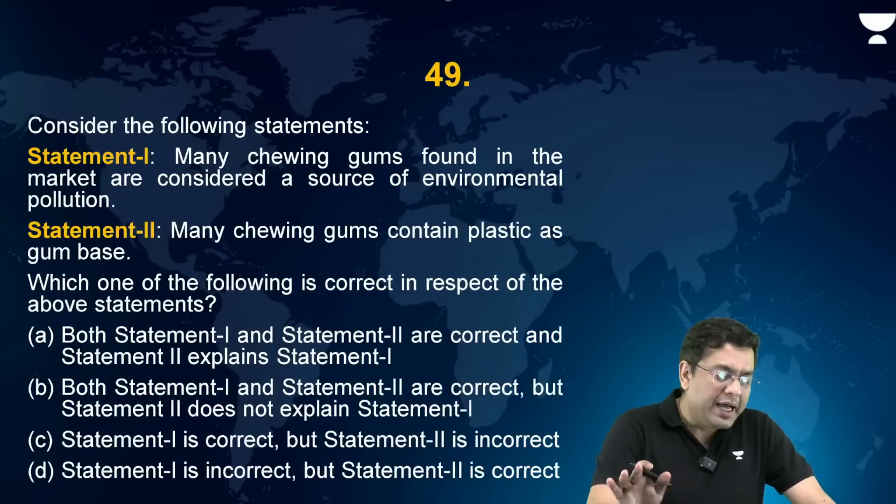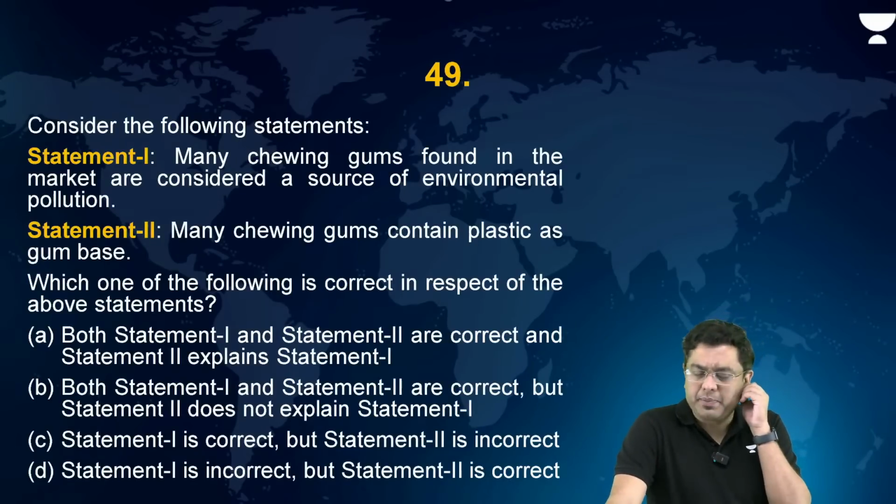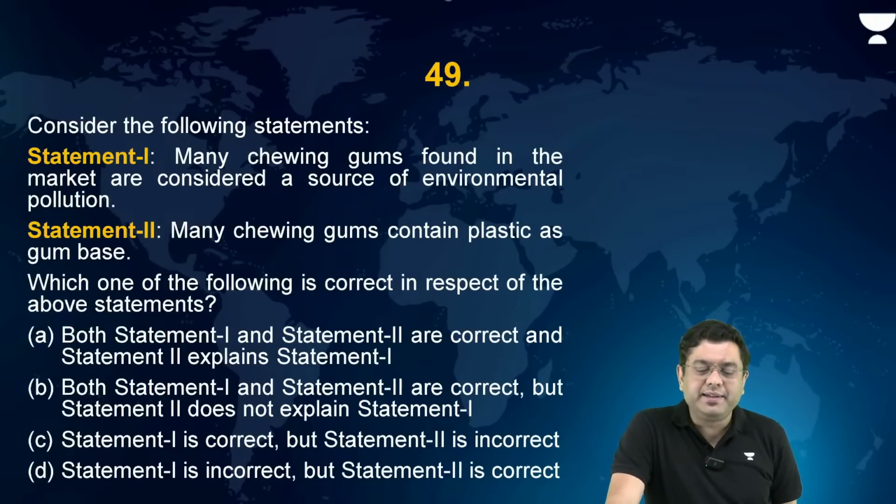Okay? Now, consider the following statements. Statement 1: Many chewing gums found in the market are considered a source of environmental pollution. Statement 2: Many chewing gums contain plastic as a gum base. Which one of the following is correct in respect of the above statements? Think about it.